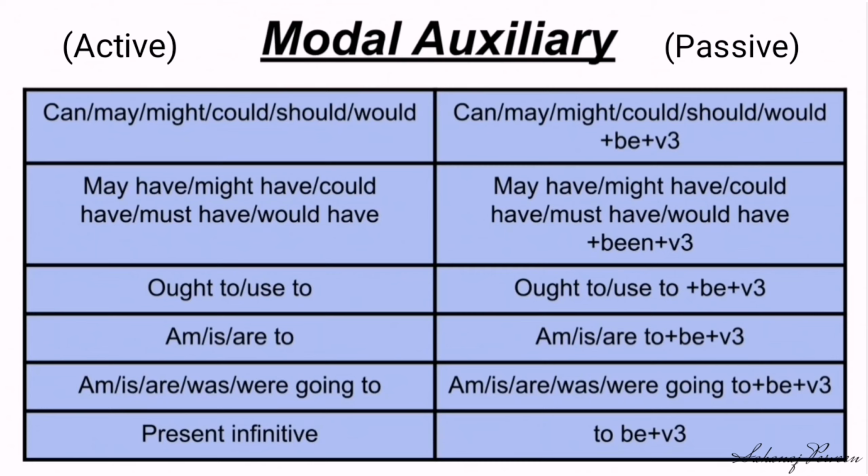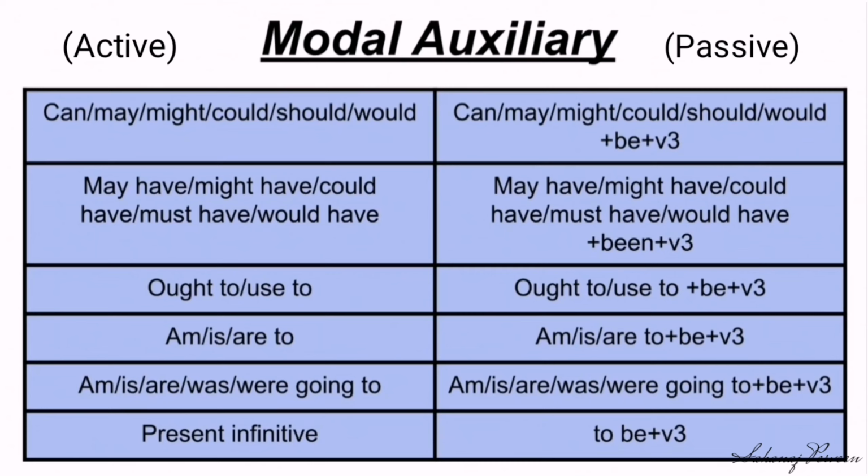In passive, it will turn into can be, may be, might be, could be, should be, would be, and the third form of verb. In active: may have, might have, could have, must have, would have. In passive, it will turn into may have been, might have been, could have been, must have been, would have been, and the third form of verb.